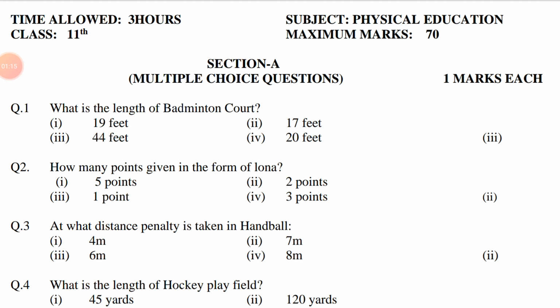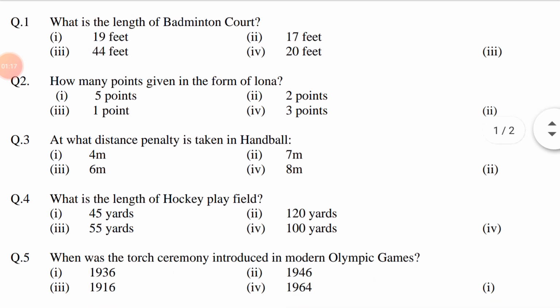Question number 2. How many points are given in the form of Lona? Option first 5 points. Second 2 points. Third 1 point. Fourth 3 points. Answer is option second, 2 points.